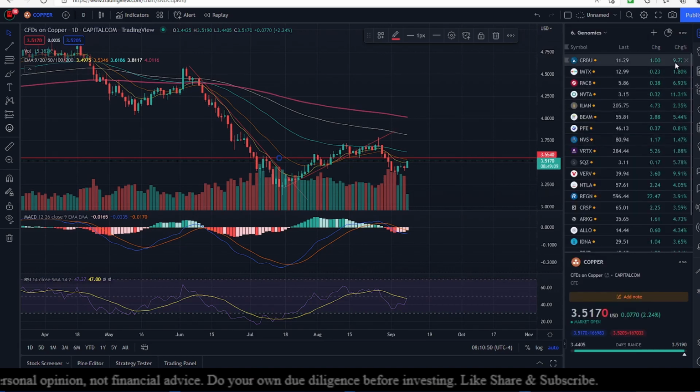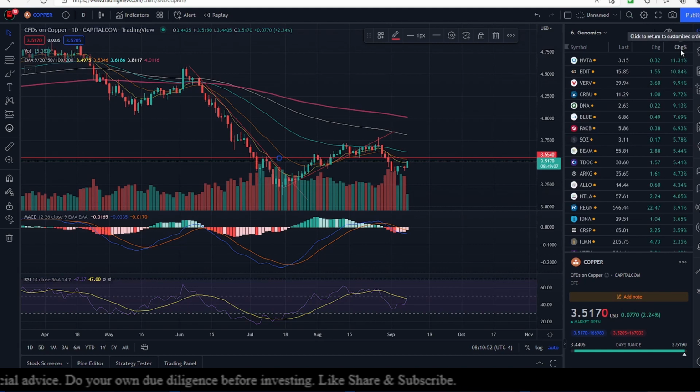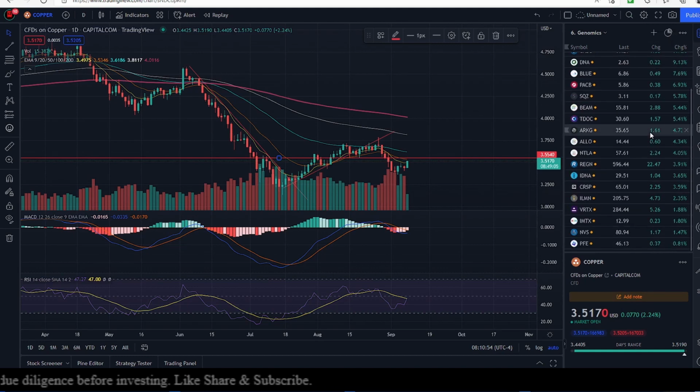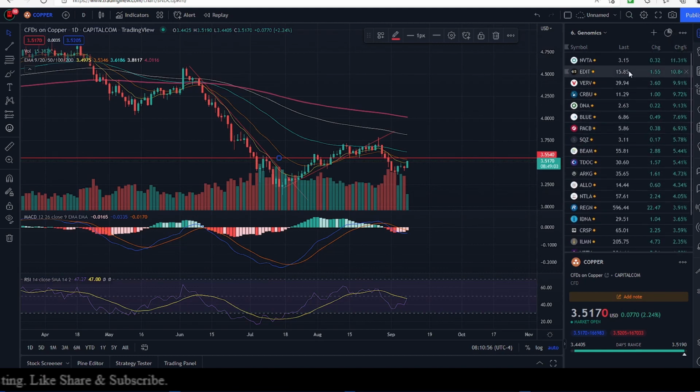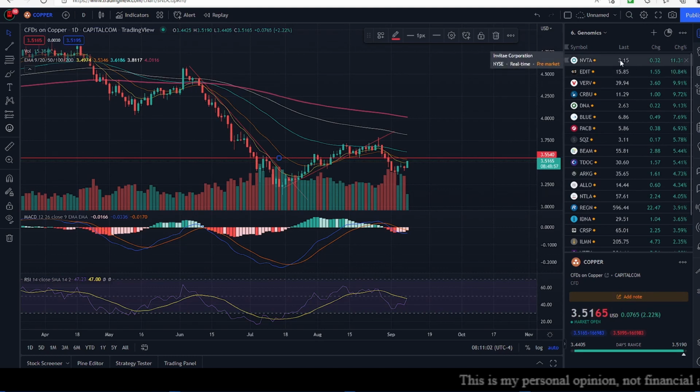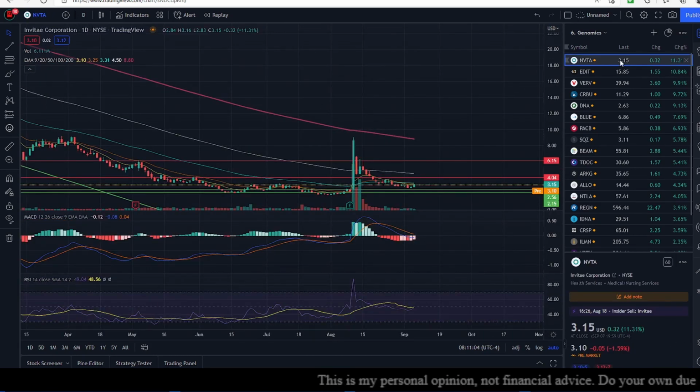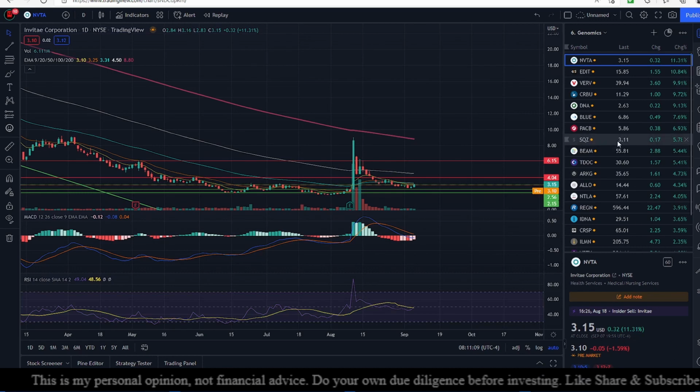Now let's look at genomics. If I sort this out, just to get the best shares on the top. Yesterday was a wonderful day for genomics, contrary to what I thought, and we have been surprised yet once again. Invite is up 11.3%, and again today pre-market it's down 1.59%.